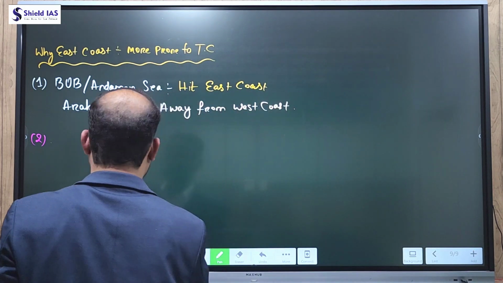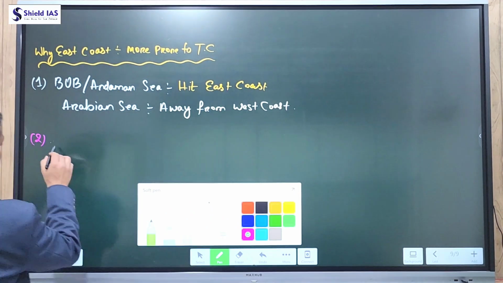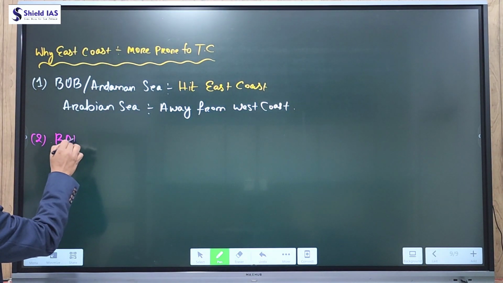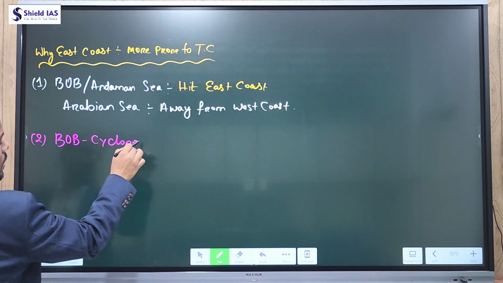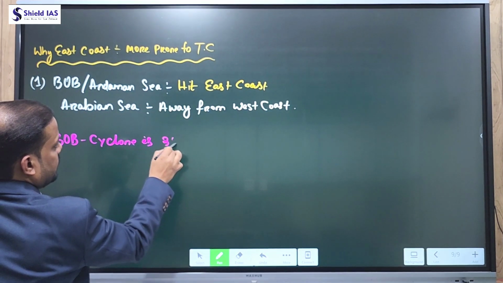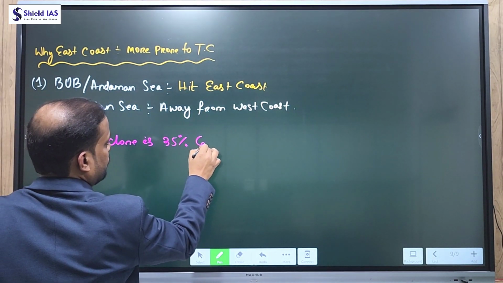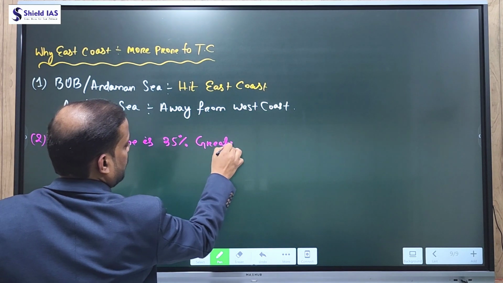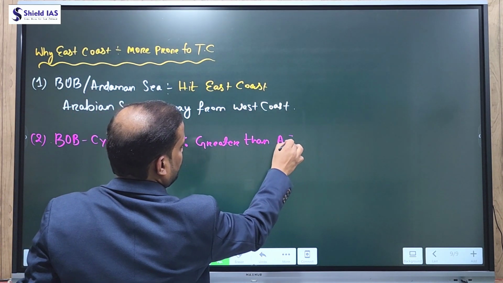So the second reason is: Bay of Bengal cyclones are 35% greater than the Arabian Sea.